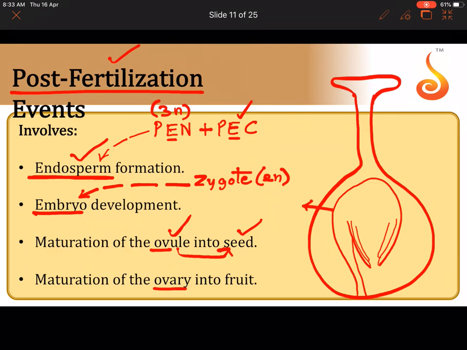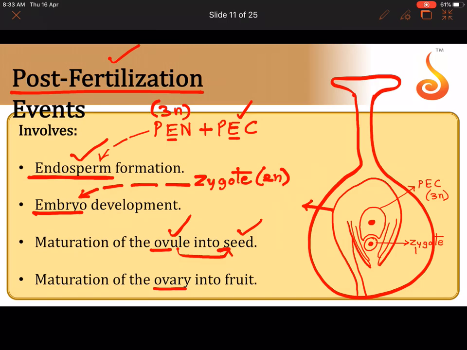The ovule has the zygote. Now imagine this is the zygote, and what is the large cell now, which is sitting above the zygote? It's not a central cell, it is PEC. By now you should know what is PEC, primary endosperm cell, which is triploid, which has PEN in it, that is primary endosperm nucleus. Now this is the zygote.